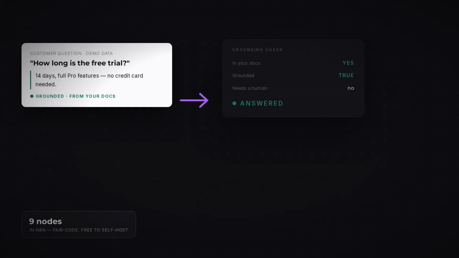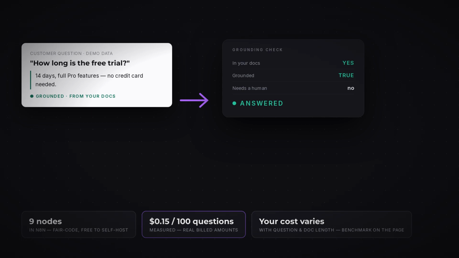It's 9 nodes in n8n, free to self-host, fair code license. In our benchmark, it cost about 15 cents per 100 questions, measured real build amounts. Your cost varies with question and doc length.